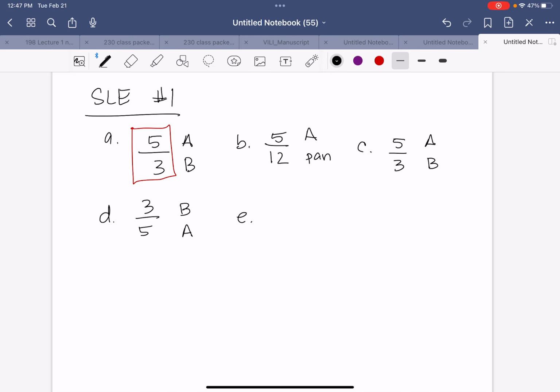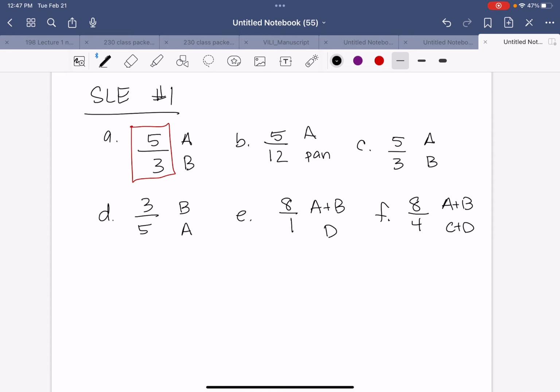For E, now we want A and B together compared to D. So A and B together, I have 5 A's and 3 B's. That's 8 total. And D is just 1. In letter F, we want A and B together compared to C and D together. So A and B together we see is 8. C and D together is 4, which then reduces to 2.